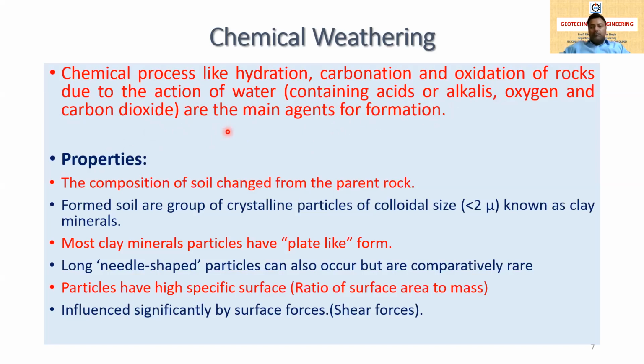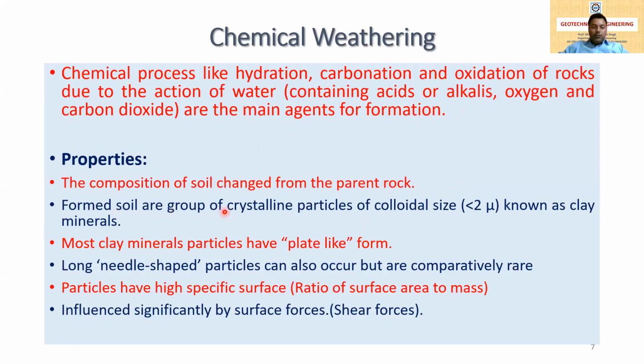Now again, what are the properties of chemically weathered soil? The composition of the soil changes from the parent rock. Here there is a major difference between physical weathering and chemical weathering. Due to physical weathering, the soil has the same composition as the parent rock, but in chemical weathering, due to the reaction with chemicals like acid, alkalis, oxygen, and carbon dioxide, and this process of hydration, carbonation, and oxidation, the soil composition has changed and is different from the parent rock.